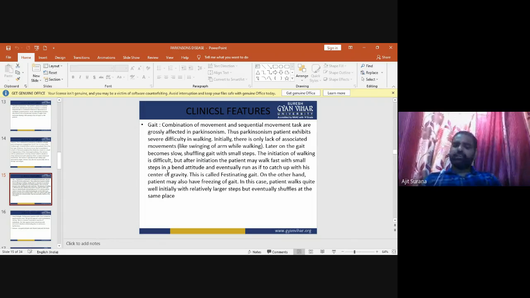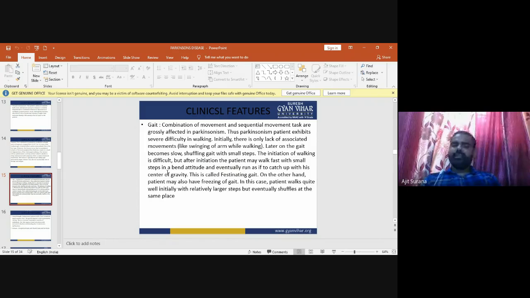The initiation of walking is difficult in Parkinson patients, but after initiation, the patient may walk fast with small steps in a bent attitude, and eventually run as if to catch up with his center of gravity. This is called festinating gait.